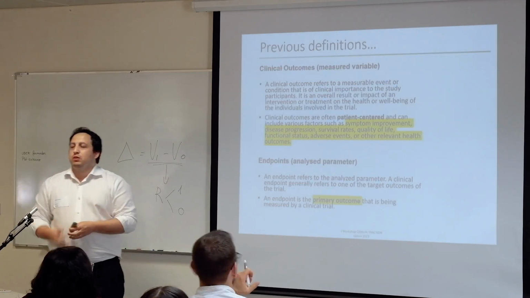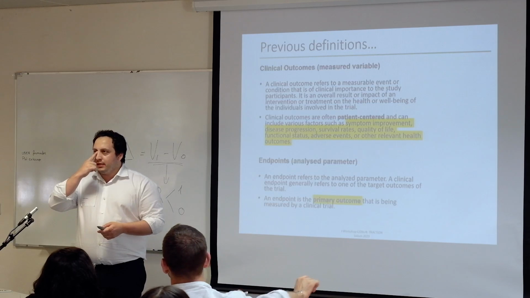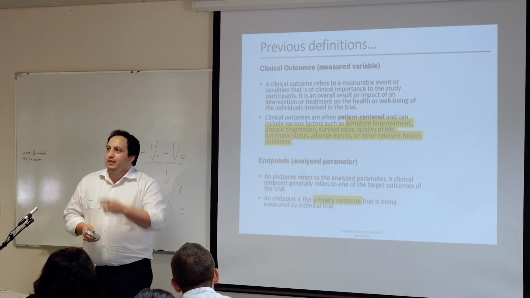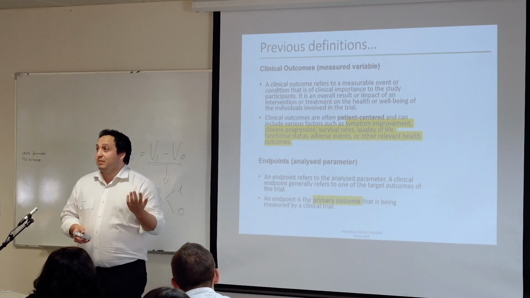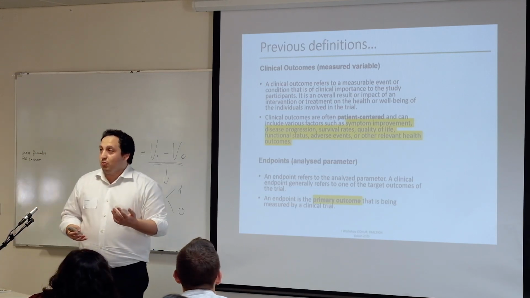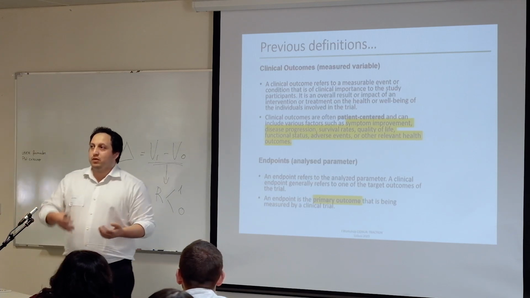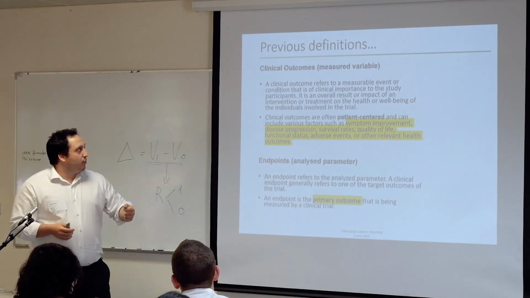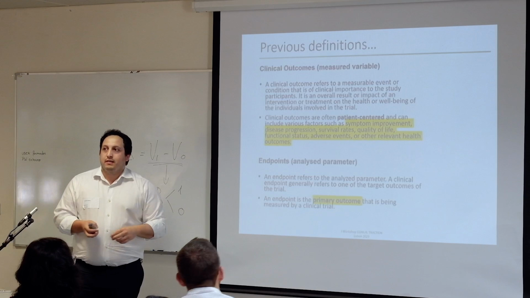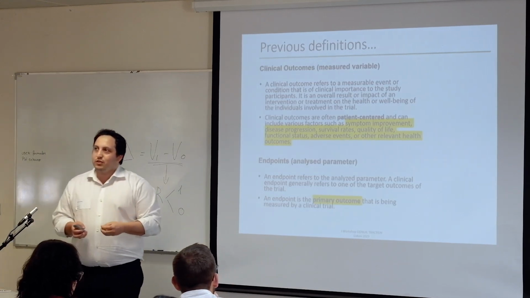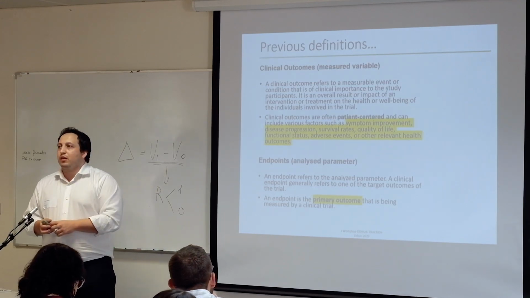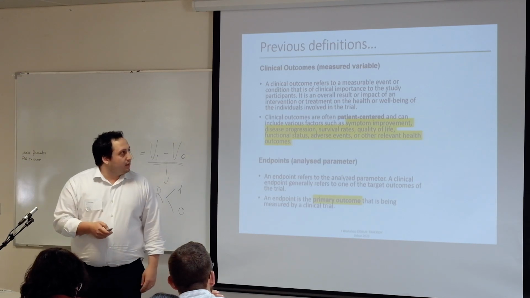So I would like to start with definitions. What is a clinical outcome and what is an endpoint? Sometimes in my bed I'm thinking about that, because sometimes it's very hard to define what is a clinical outcome, what is an endpoint, and what is a primary endpoint, secondary endpoint, surrogate, hard, soft. We will see that. So a clinical outcome, it's more or less a measured variable, like death. Okay, it's a good one to see what the outcome is, and endpoint, it's how we evaluate that. So it's more or less scales.